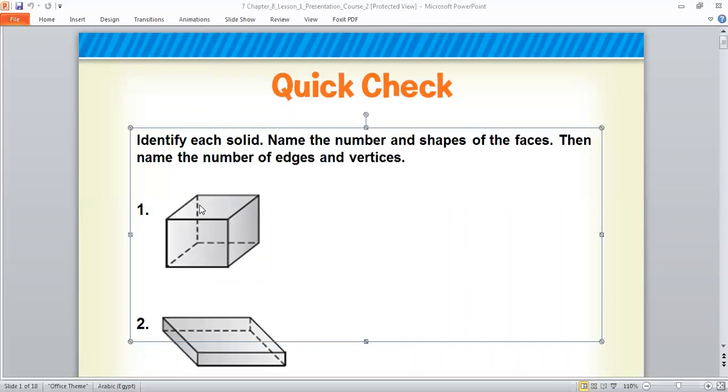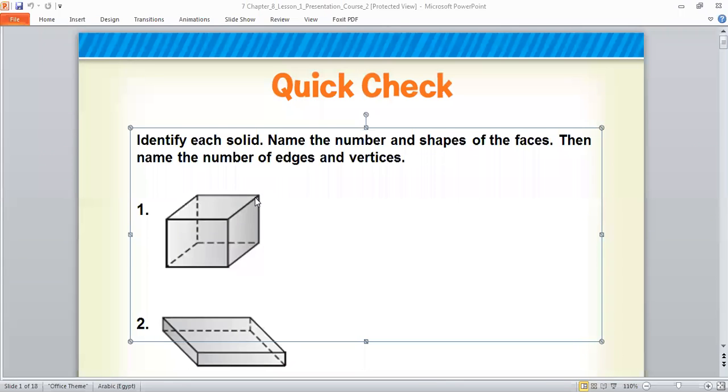Okay? I am asking about the number of edges. Who can solve this question? If you know, raise your hand, please. I need the number of edges. Okay, go ahead. It will be 12.